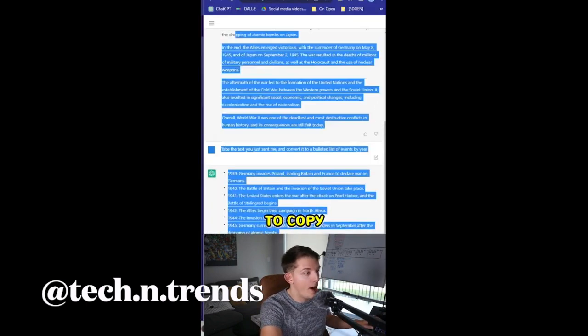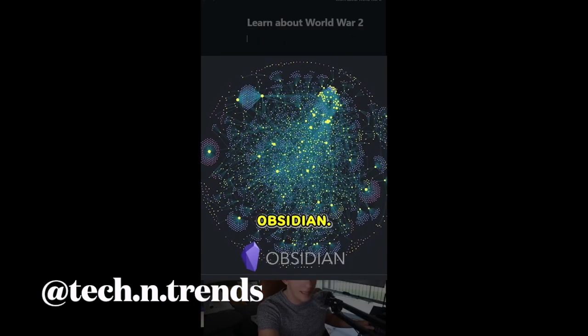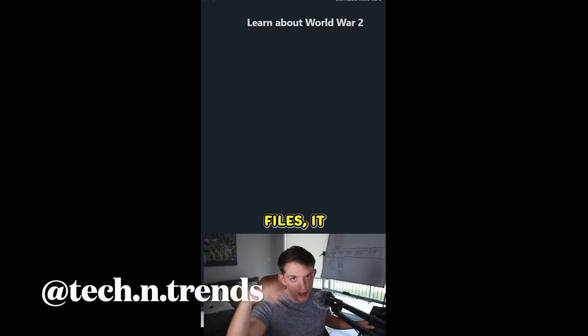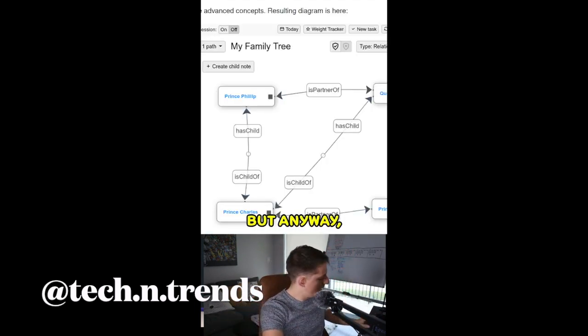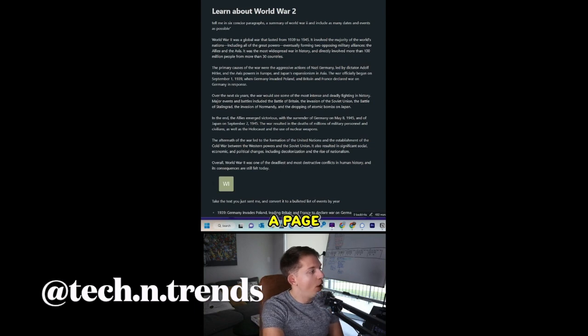Cool, we have that. We're going to copy and paste this whole thing. We are going to go into Obsidian. I talked about this software earlier. It's a note-taking app that doesn't organize things by files. It organizes it by brain and relations with different things. But anyway, we're going to paste this into a page on that.